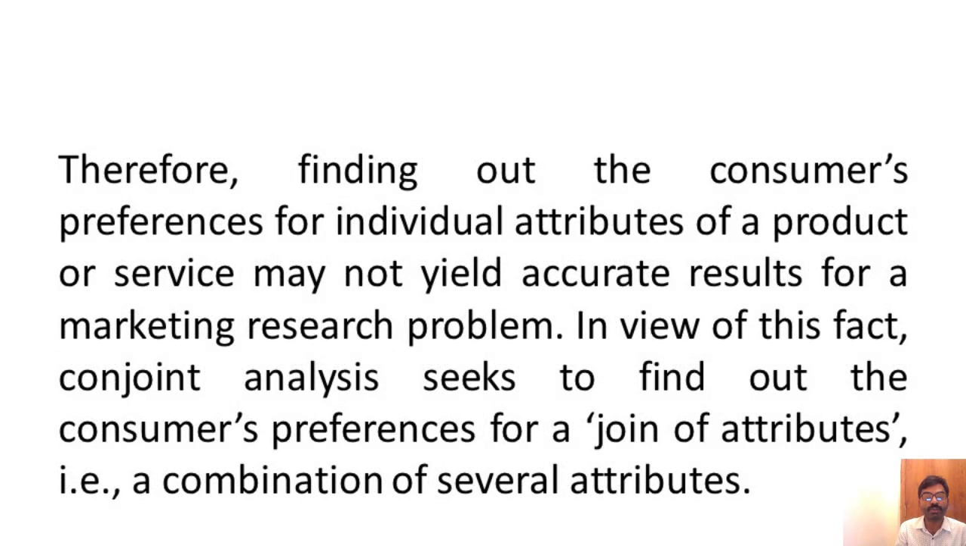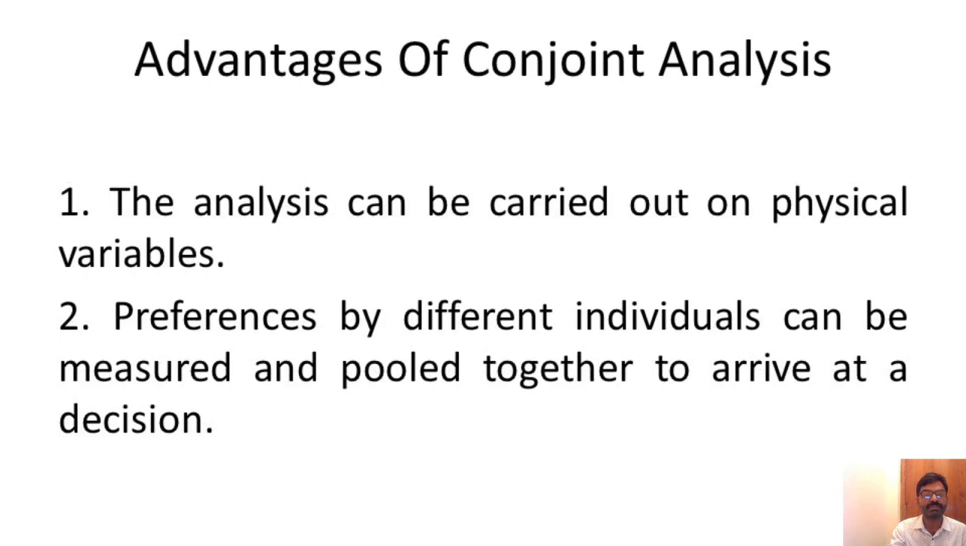Therefore, finding out the consumer's preferences for individual attributes of a product or service may not yield accurate results for a marketing research problem. In view of this fact, conjoint analysis seeks to find out the consumer's preferences for a join of attributes, that is, a combination of several attributes.